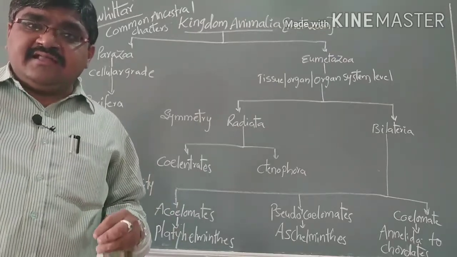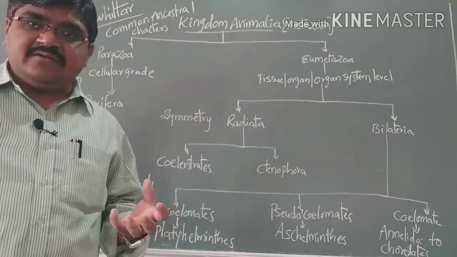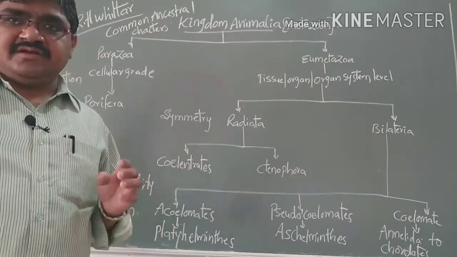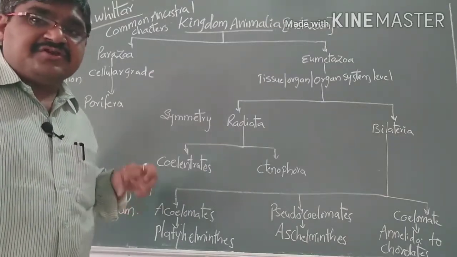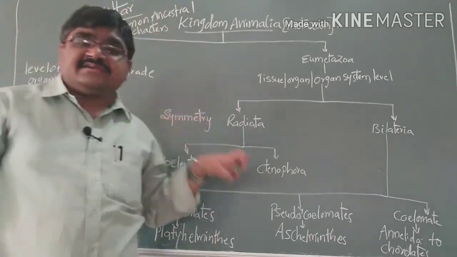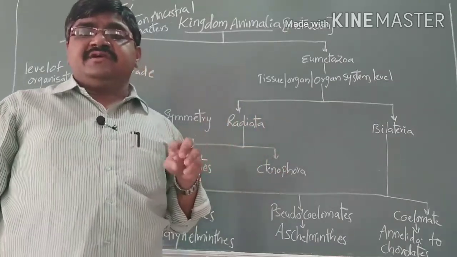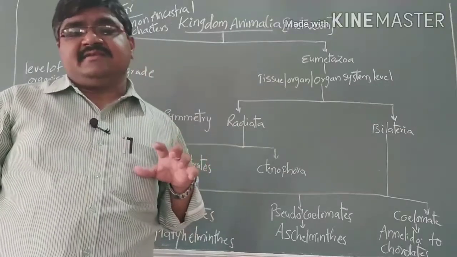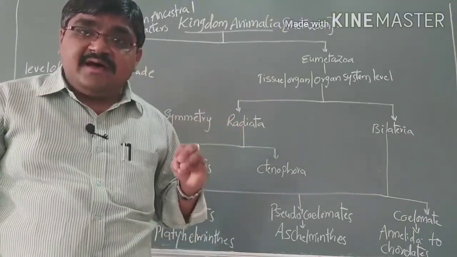But mostly the scientists aggregated these 26 phyla and grouped them into 10 major phyla, based on the representation of the common ancestral characters.